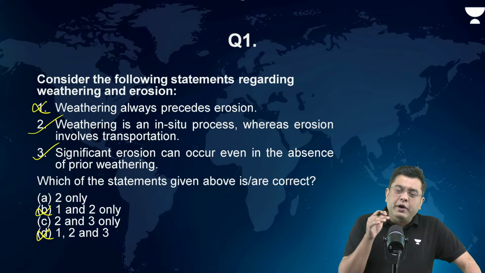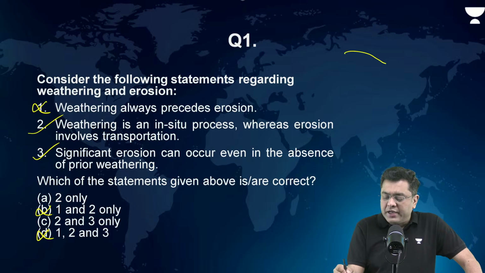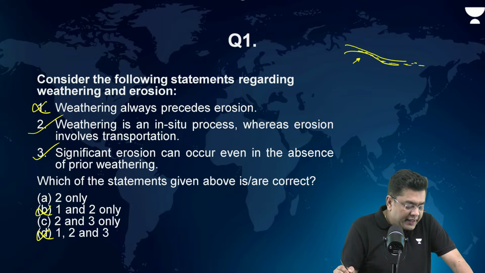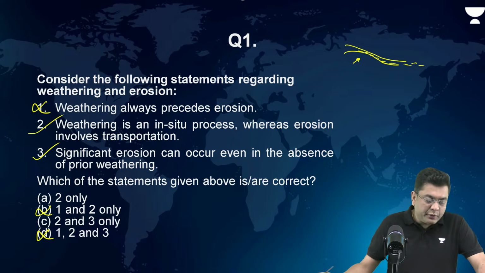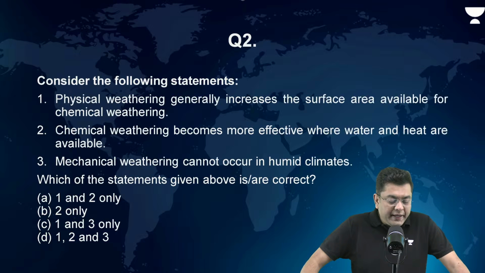Let's suppose you have a force of nature which comes to a region, let's suppose you have a larger rock, and you have a larger river or a glacier which is moving. It is not necessary for the rock to be broken. It can shave off this rock and then take it away. It can be inferred from the first statement as well. So the correct statement is going to be C, that is 2 and 3 only.